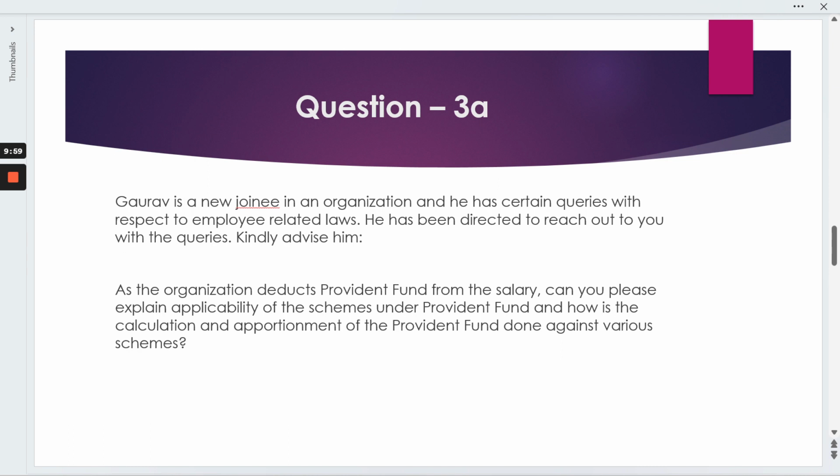He has been directed to reach out with the queries. Kindly advise him. As the organization deducts the provident fund from the salary, can you please explain the applicability of the schemes under provident fund and how the calculation and apportionment of provident fund is done against various schemes?